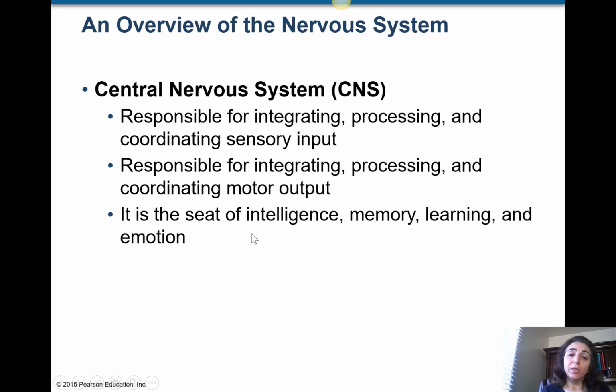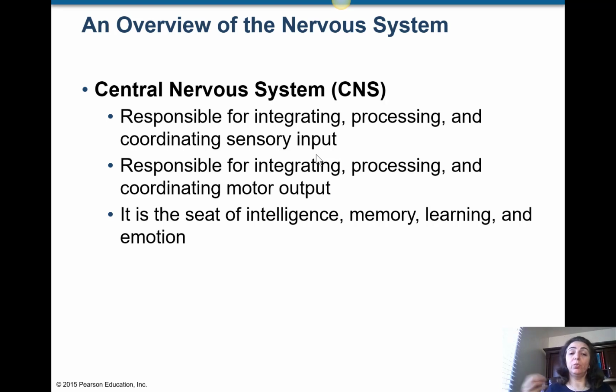So regarding the central nervous system, it is responsible for integrating, processing, and coordinating sensory inputs. So to have this job of organizing the whole body, it needs to first get some information from around. So those are all sensory input. We have some receptors that are detecting the senses. Like for example, the eye is a receptor, right? It is an organ that has some receptors inside that can detect the light and then make the image out of that at the end, right?